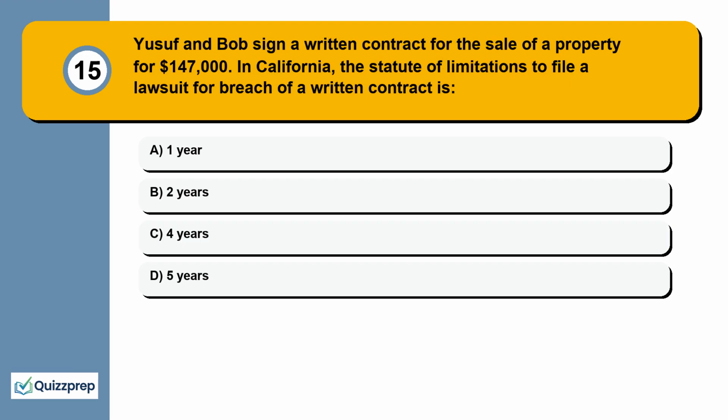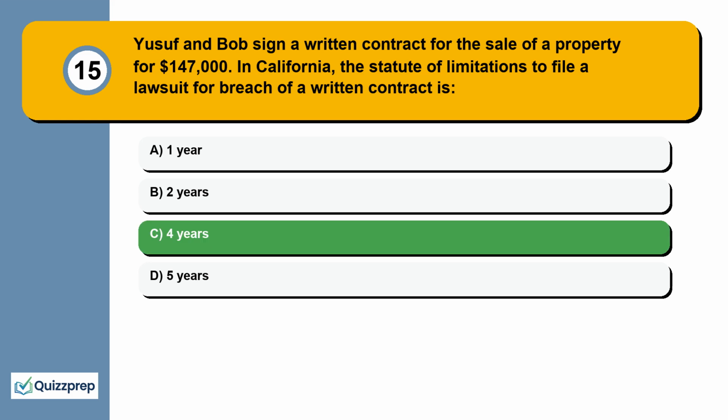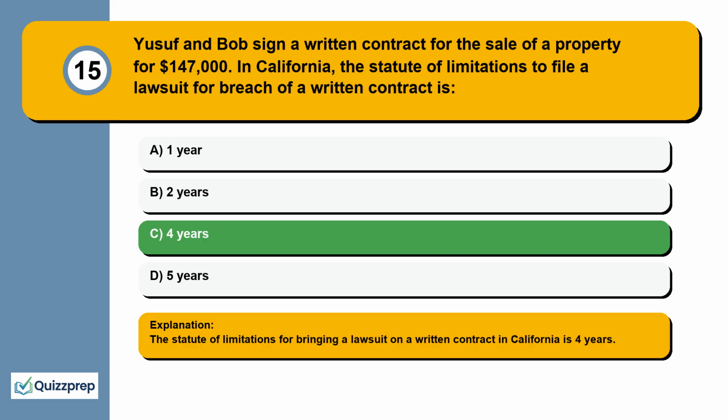Question 15. Yusuf and Bob sign a written contract for the sale of a property for $147,000. In California, the statute of limitations to file a lawsuit for breach of a written contract is 1 year, 2 years, 4 years, 5 years. The statute of limitations for bringing a lawsuit on a written contract in California is 4 years.